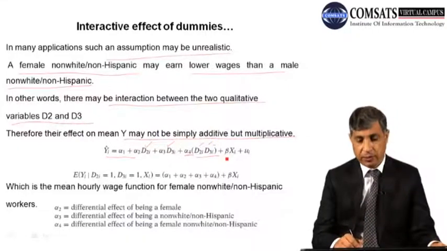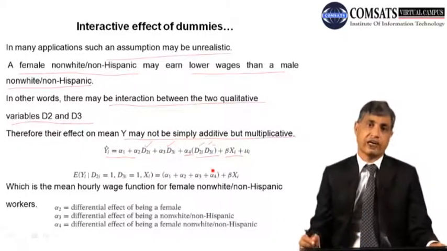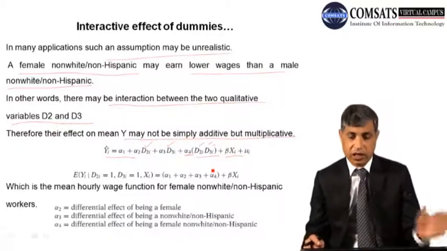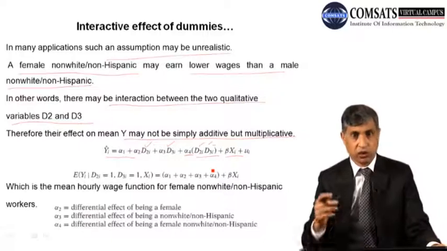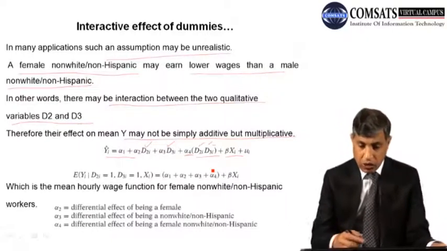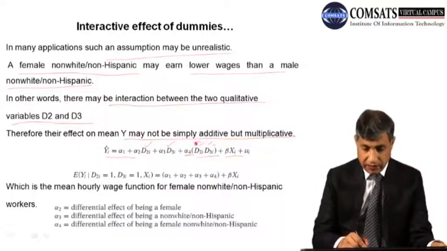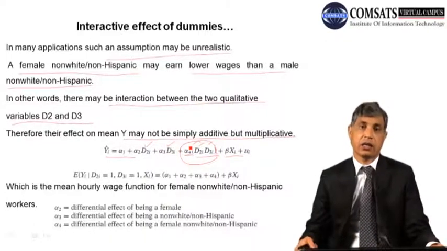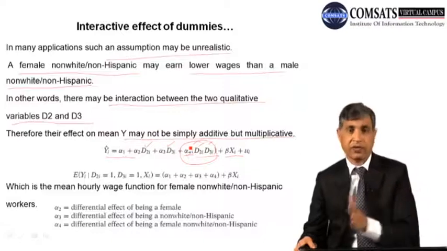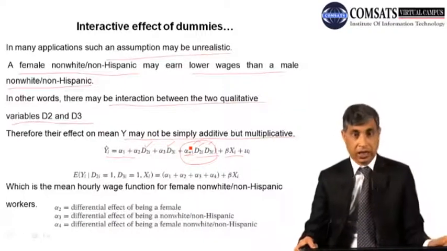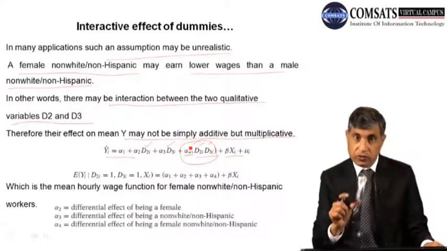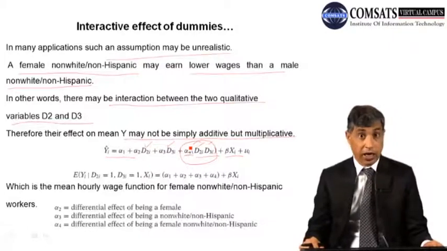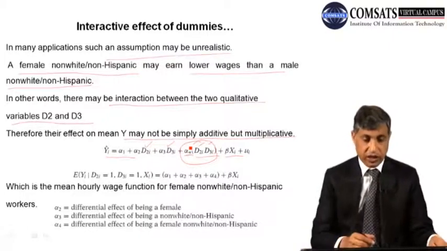Here we have kept the beta, also in additive form, so we need not worry about this. Our concern is about this new phenomenon for us. By now we were adding variables by plus or minus sign, but here two of the variables are in multiplicative form.